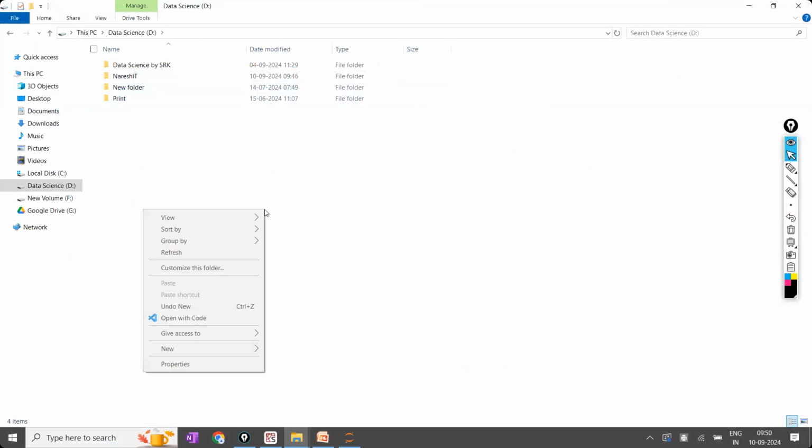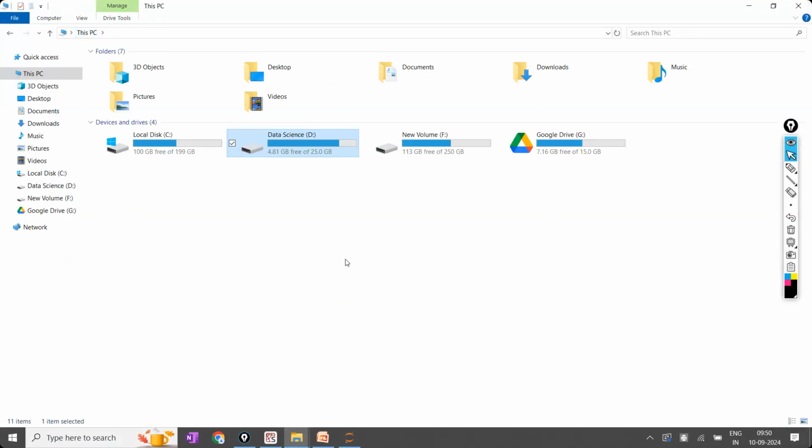For example, what I'm going to do, this is more important and everyone has to write the notes, everything clearly. Okay. So first what I'm going to do is, other than C drive, any other drive, I am going to select. I will not select the C drive. Why will you not select the C drive, sir? Because whatever the important information I'm having, I will always store in a separate drive, not in the C drive.